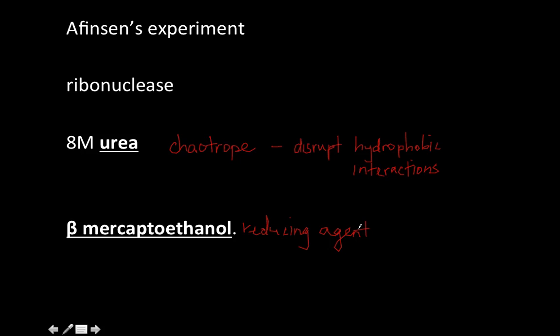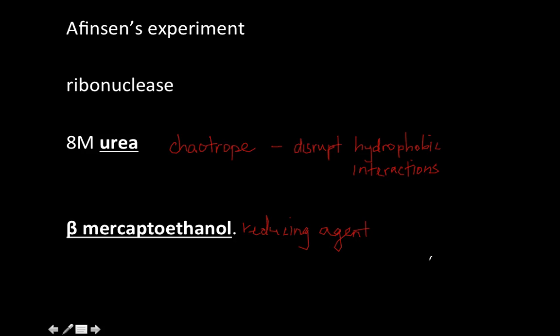Now what does it reduce? A lot of people would have said in the exam that beta-mercaptoethanol breaks bonds. You see, this is a biochemistry course, you have chemistry involved. You just can't just say break bonds. How does it break the bonds? Well, it reduces them. And what is the bond that we are talking about? Well, we are talking about disulfide bonds that are being broken here.